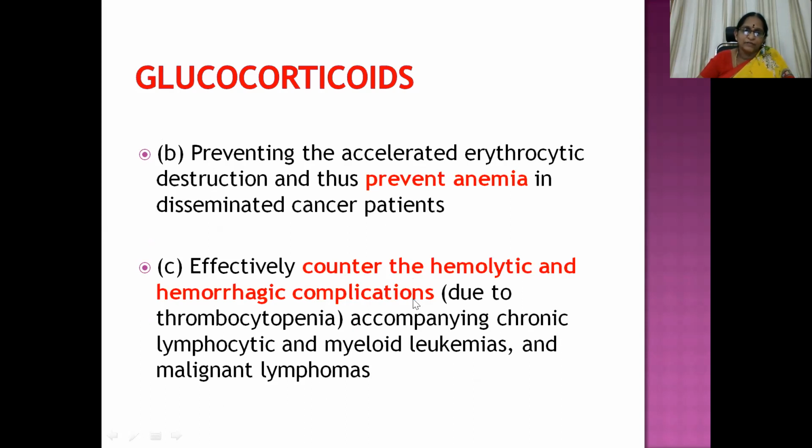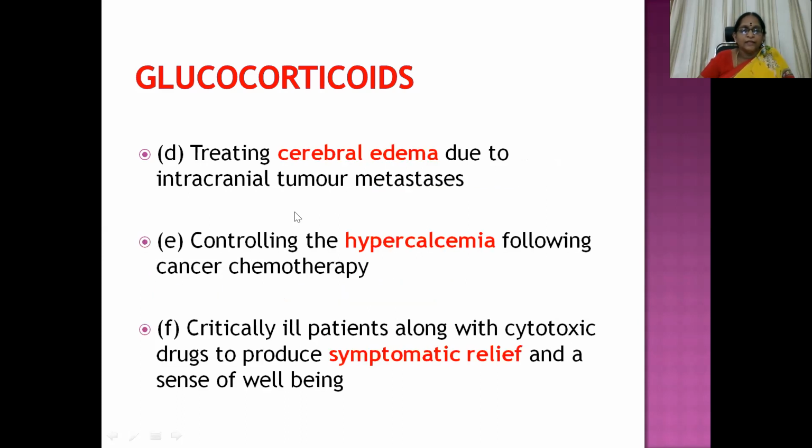So myelosuppression can give rise to thrombocytopenia, which can give rise to hemolysis and hemorrhagic complications, that can be nullified by glucocorticoid administration. They can also be useful to treat cerebral edema due to intracranial tumor metastasis and to control hypercalcemia following cancer chemotherapy. These are the various indications of glucocorticoids in cancer chemotherapy.